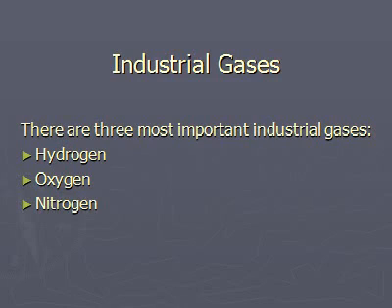Now today we will talk about industrial gases. There are many gases which are used in industries, but here we will discuss only three gases which are mainly used in industries. Number 1 hydrogen, number 2 oxygen, number 3 nitrogen. These gases are used as raw materials for the manufacturing of other chemicals.